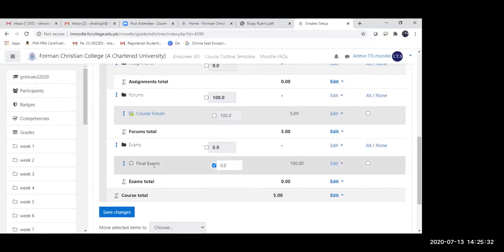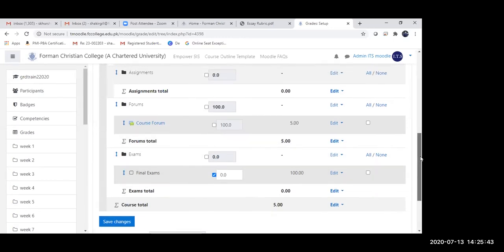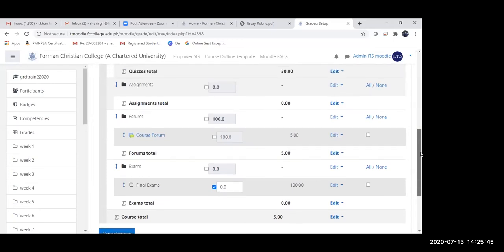So now you can see the exams have been entered over here. So the exam grading item does exist under the exams. Now we have to enter the scores of the final exams into this grading item.